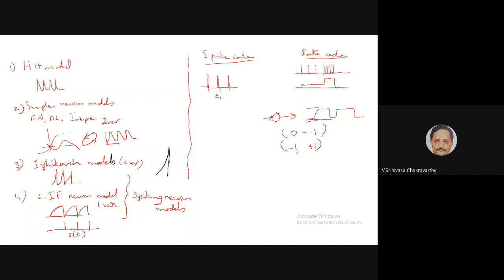This part has no particular shape. The reset part is instantaneous, there's no shape. There's some shape on the left side of the spike as the voltage approaches the peak value. In the FitzHugh-Nagumo there is a full spike, on both sides there is some rise and fall. Whereas in the case of Izhikevich, it's a hard reset, so it is closer to a spike. An ideal spike is just a delta function.